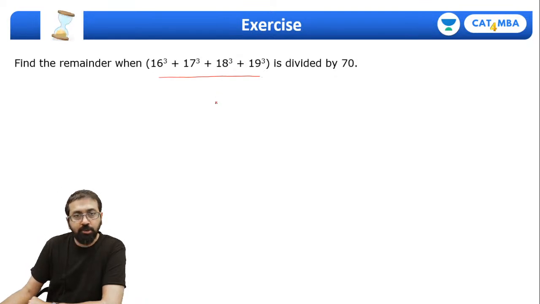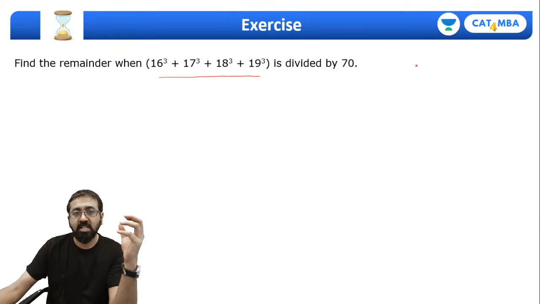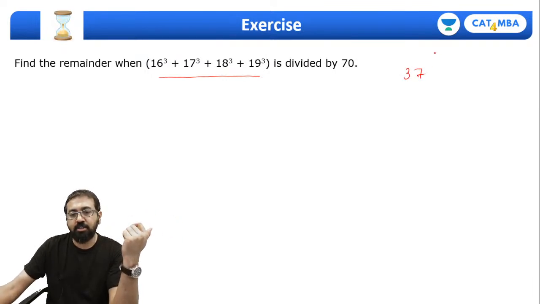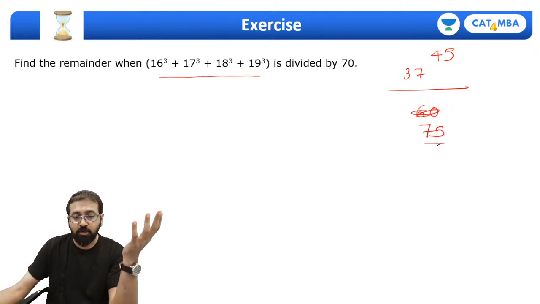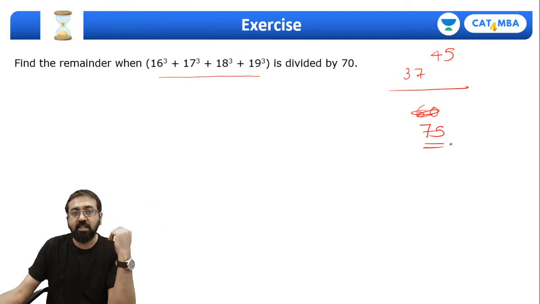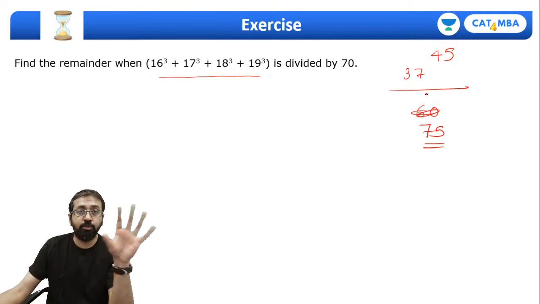Sir, how to distinguish easily between Euler's and special? See, Shubhankar, Euler's will be the last option. I'm sure Euler's is not going to come to your mind, because how can you quickly think? For example, if I give you a question like 37 raised to 45 divided by something, say 60 or 75. Now it may be possible that for 75 the Euler number may be 15. You will have to do that calculation.